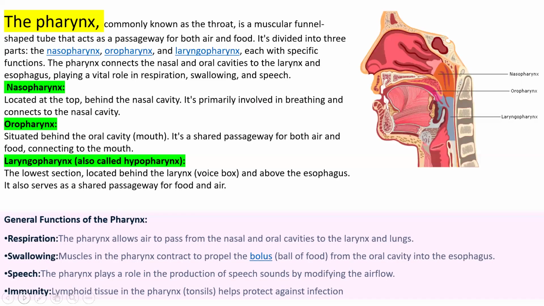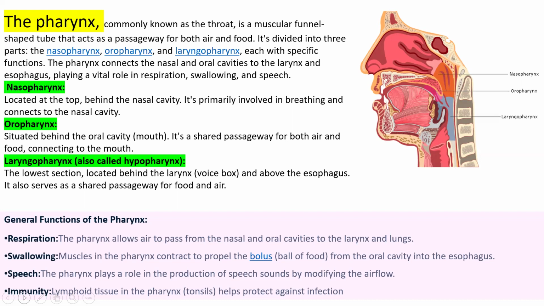Now we are going to revise the pharynx. The pharynx consists of the nasopharynx, oropharynx, and laryngopharynx. We have learned that the nasopharynx is behind the nasal cavity and is primarily involved in breathing.